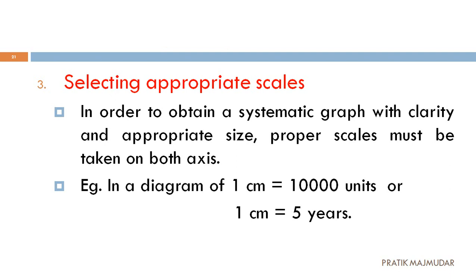And the last one, that is selecting the appropriate scales. In order to obtain a systematic graph with clarity and appropriate size, the proper scale must be measured. When you are preparing any kind of graph, you have to measure the scale in a proper way. For example, 1 centimeter is equal to 10,000 units, 1 centimeter is equal to 1,000 units, 1 centimeter is equal to 5 years. You have to take the proper scale. If you make any mistake when taking scales, then the graph will become wrong, and the whole statistical work we have done for the analysis of economics will become wrong.